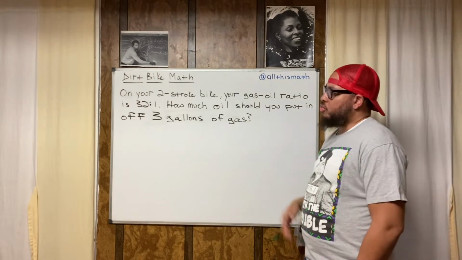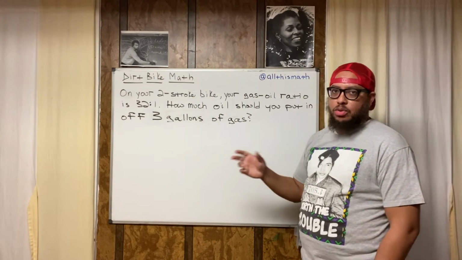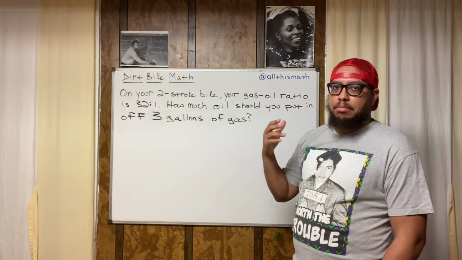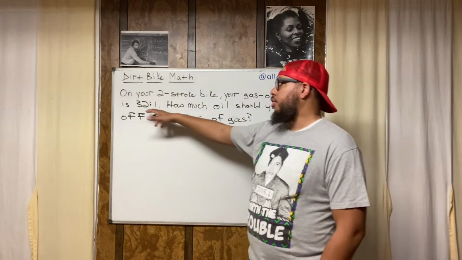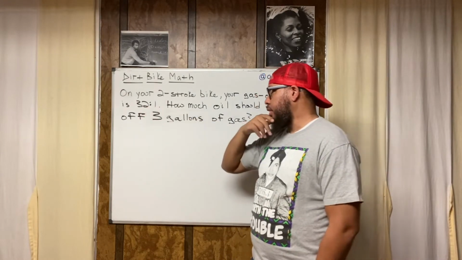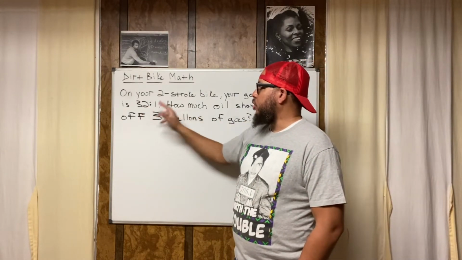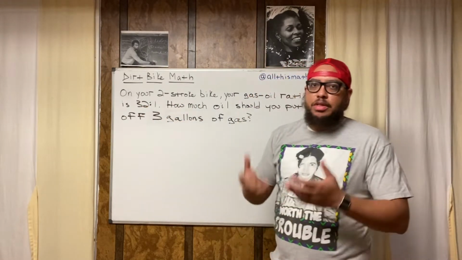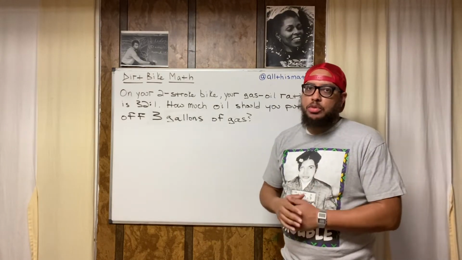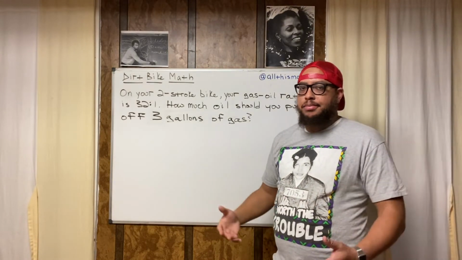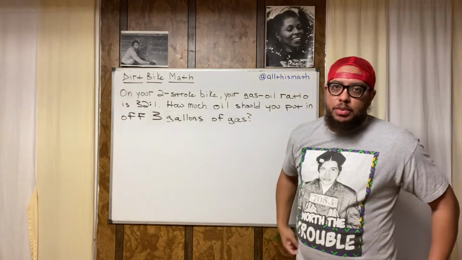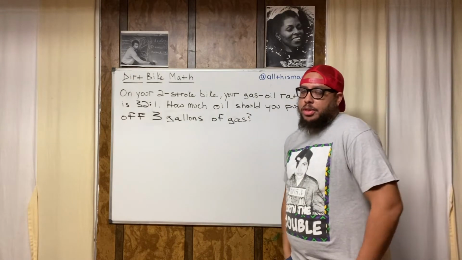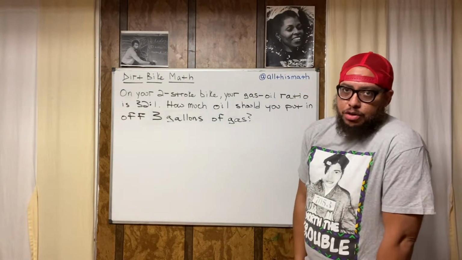All right. So you got to mix the oil with the gas, but you got to mix it in a certain way. And the way you mix it is dictated by mathematics, a mathematical ratio, a 32-1 ratio. So for every 1 unit of oil, there should be 32 units of gasoline. If the mixture is not set up like that, that's going to cause problems to your engine, and you don't want that, right? You don't want your engine to get all messed up, because that could be expensive to repair or equally expensive to just have to buy another dirt bike.